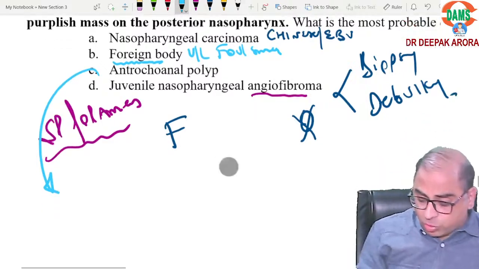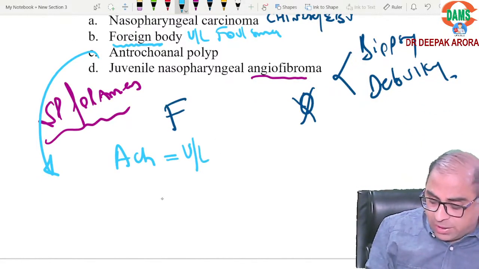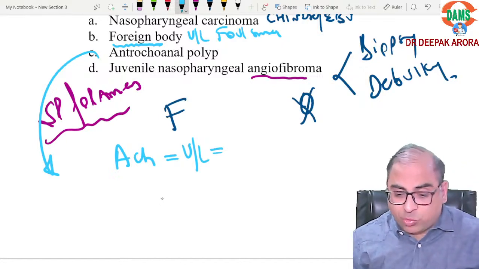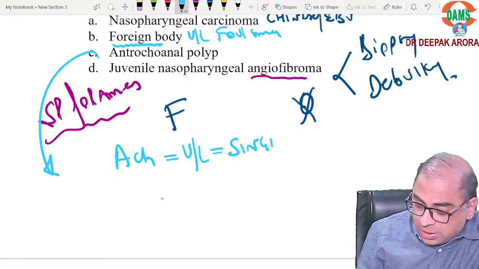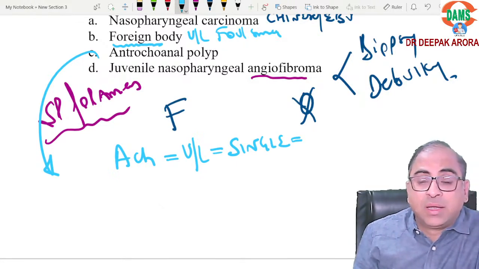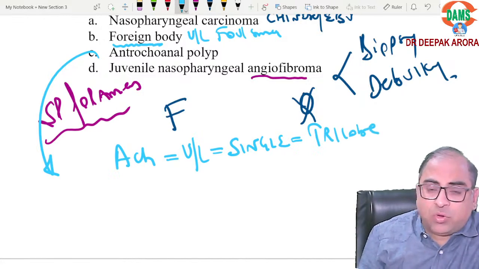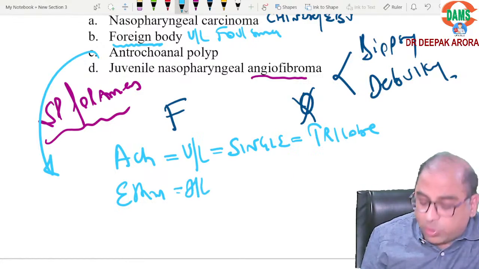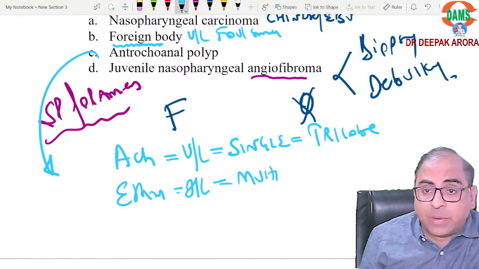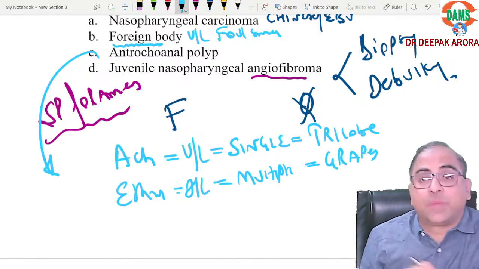Antrochoanal polyp is always unilateral and single. Antrochoanal polyps are known as trilobed polyps. Ethmoidal polyps are bilateral and multiple, like grapes, grape-like polyps.